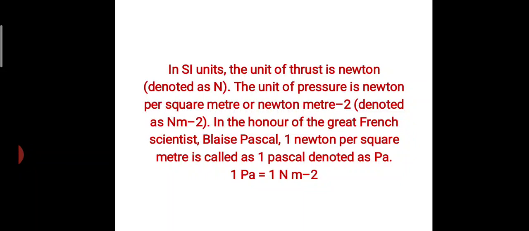This was discovered by a French scientist called Blaise Pascal. Honoring him, 1 Newton per square meter was made equal to 1 Pascal. So 1 Pascal is equal to 1 Newton per meter square, and it is always denoted like this.